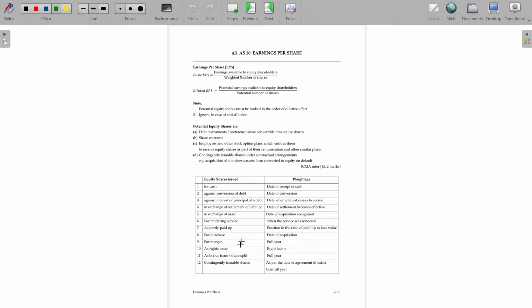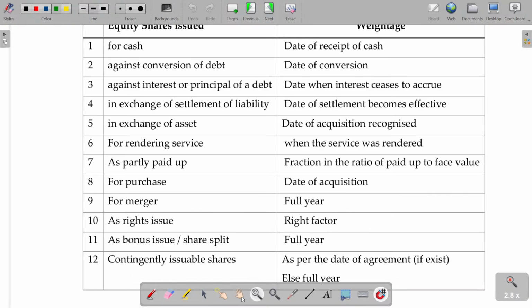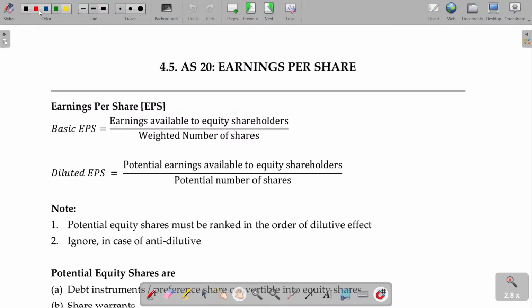Let's see. We'll start with EPS, earnings per share. Earnings per share is nothing but earnings available to equity shareholders divided by number of equity shares.